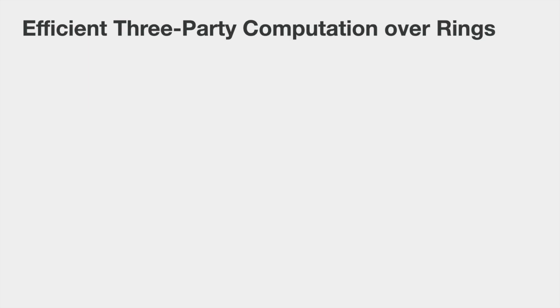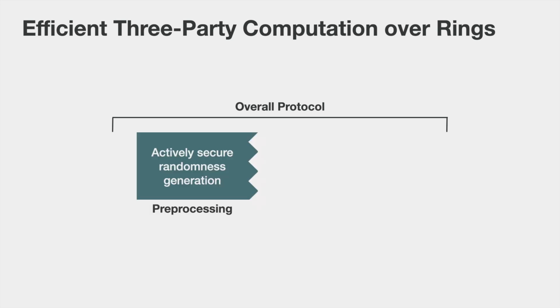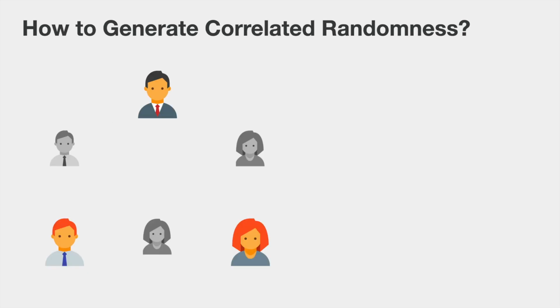To obtain our efficient three-party computation over rings, our overall protocol now is basically composed of an actively secure randomness generation protocol, which is something that we custom built, and then the Beaver approach together with our compiler for the online phase. So how do we generate this correlated randomness?